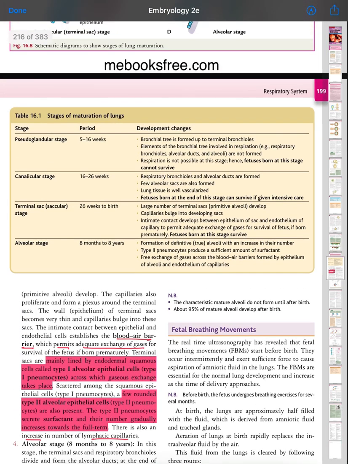Okay, look at the table: stages of maturation of the lung, pseudoglandular stage, canalicular stage, terminal sac stage, alveolar stage. This table is important.